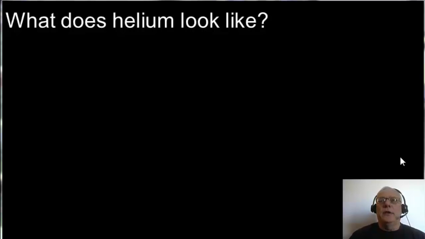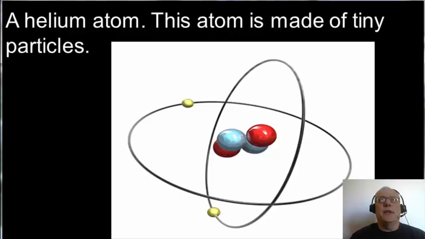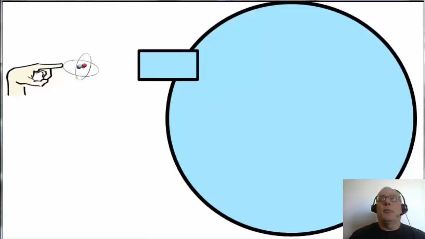Well, if we take a look at helium on a molecular level, it's going to look something like this. This is an atom of helium. It's the second smallest atom. The only thing smaller than helium would be hydrogen. Helium generally is going to have 2 protons and 2 neutrons and 2 electrons. Very, very small particle.